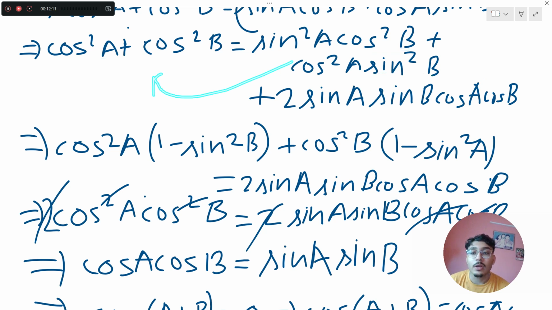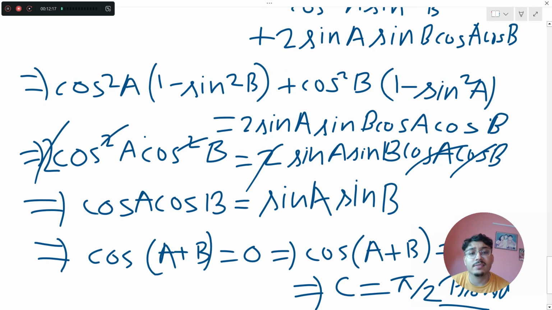so we bring them to the LHS. So cos square a का कॉमन लेते हैं तो 1 minus sin square b, और cos square b का कॉमन लेते हैं तो 1 minus sin square a, which is 2 sin a sin b cos a cos b. So 1 minus sin square b क्या होता है? cos square b. 1 minus sin square a क्या होता है? cos square a. So basically it's cos square a cos square b plus cos square b cos square a. So ultimately that gives me 2 cos square a cos square b equals 2 sin a sin b cos a cos b.